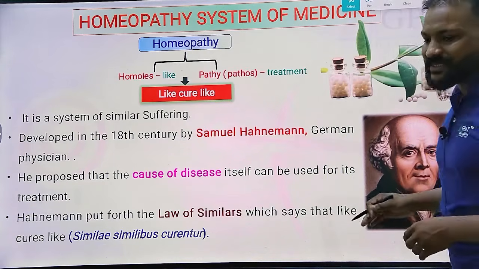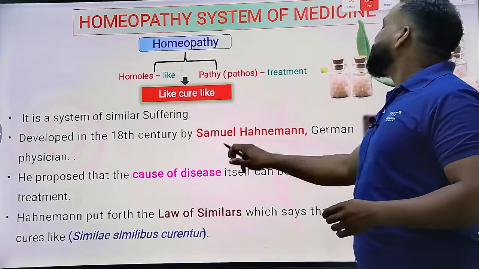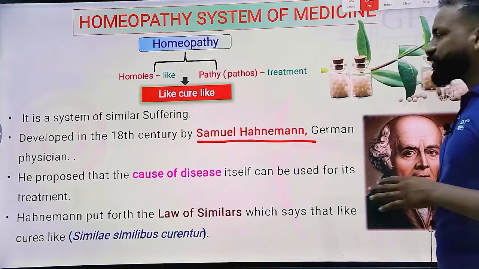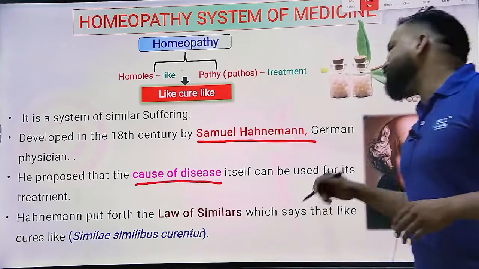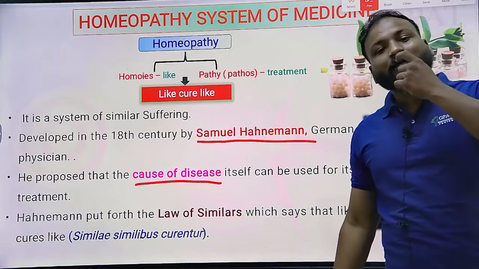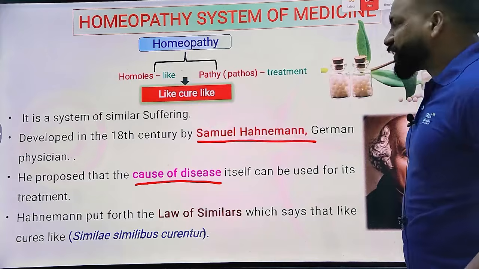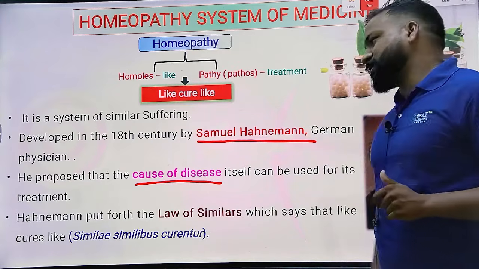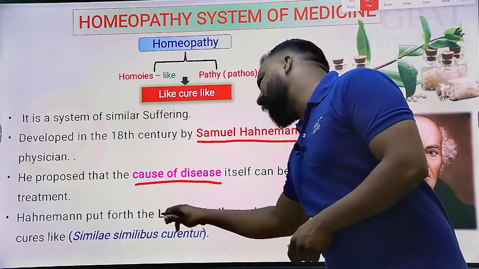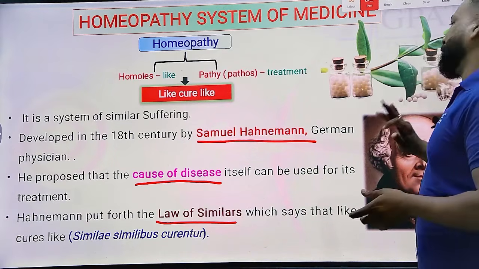Clear? It was developed by a German physician named Samuel Hahnemann. He proposed a theory that the cause of the disease itself can be used for the treatment, like cures like. The cause of the disease itself can be the treatment, and that's the reason he made a theory called the law of similia, or like cures like. Clear? Samuel Hahnemann, homeopathy.